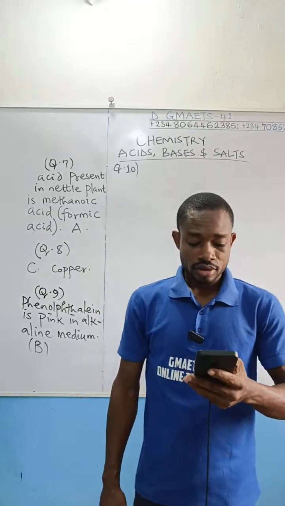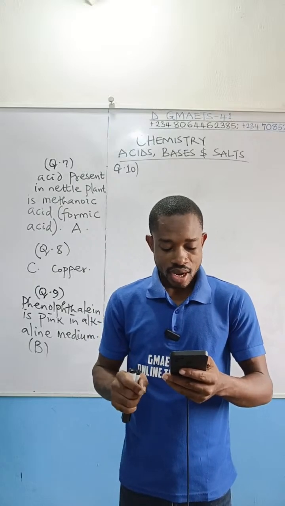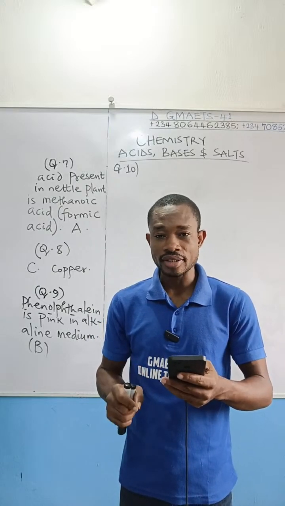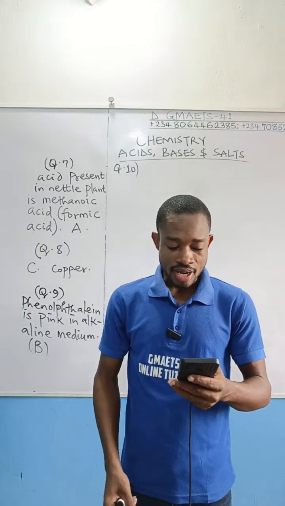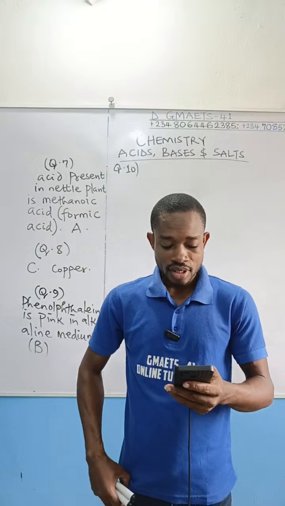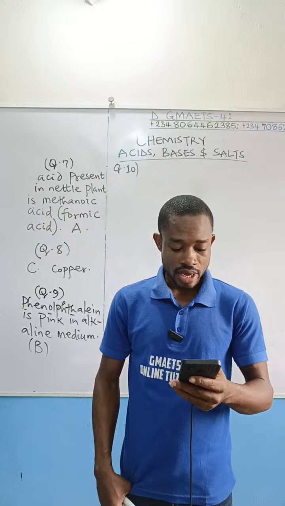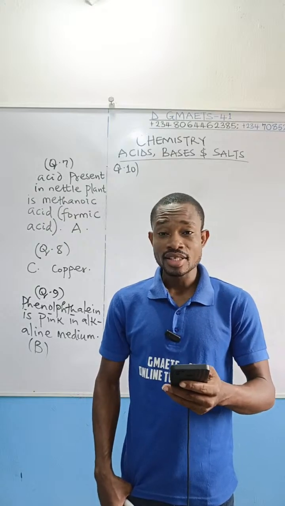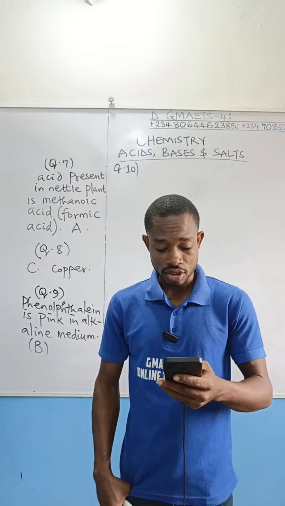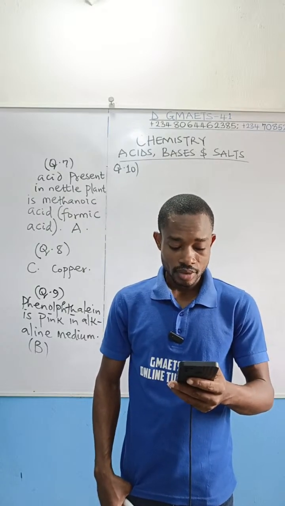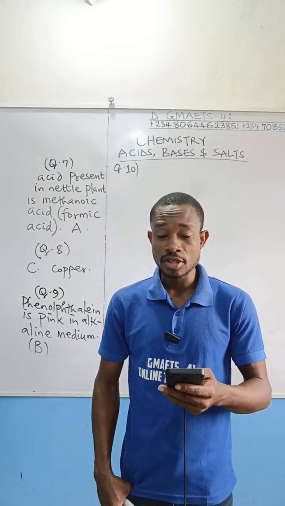Question number 10. The reaction between ethanoic acid and sodium hydroxide is an example of: A, esterification; B, neutralization; C, hydroxylation; D, hydrolysis.